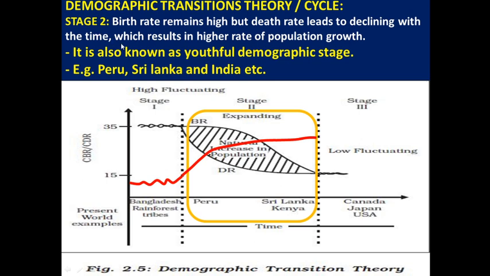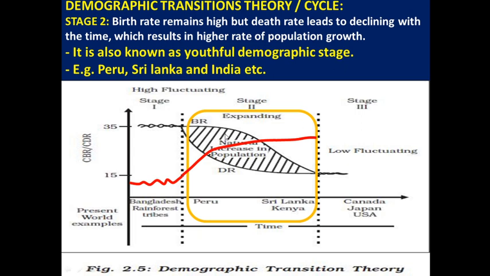This results in a high rate of growth of population in a particular region. So here the overall population growth is higher as compared to the first stage. The second stage is also called the youthful demographic stage. At present, countries such as Peru, Sri Lanka and India are in the second stage.